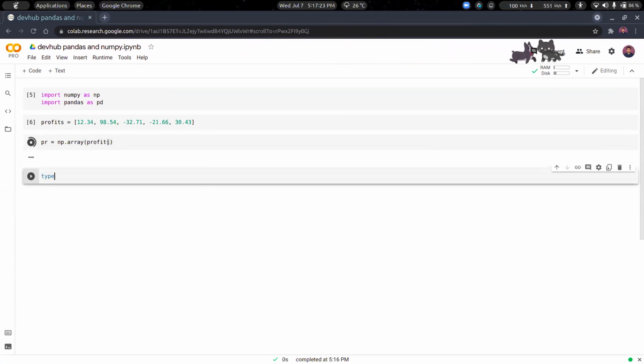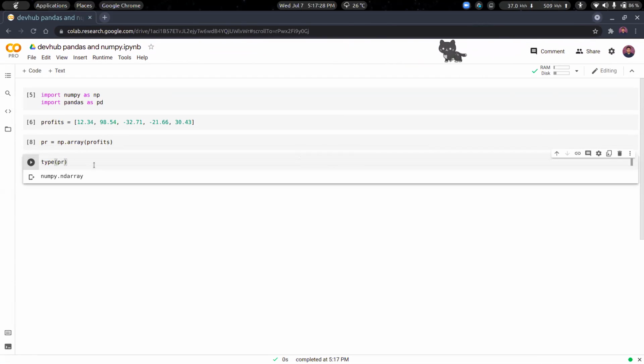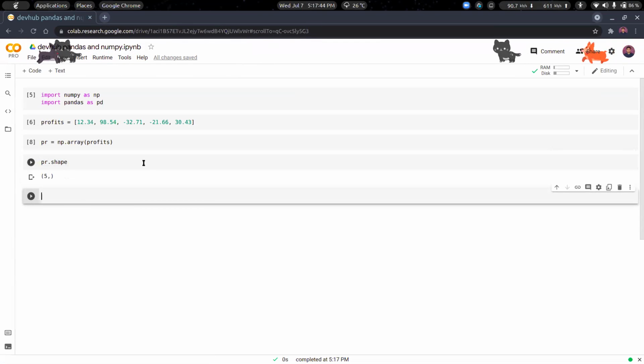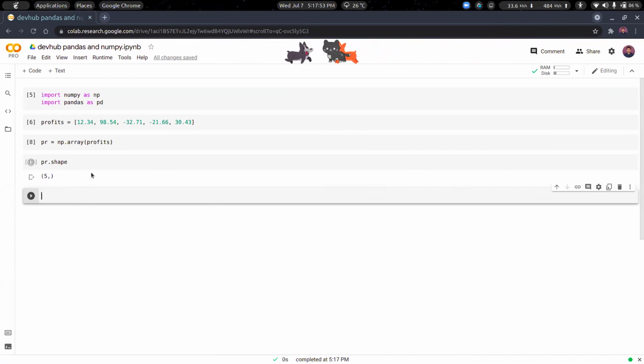Now if I type PR, I'll see that it's a numpy.ndarray, an n-dimensional array. Here it is obviously a one-dimensional array. If you want to see how many values it has, we can write pr.shape and it will give you 5 comma. It's an awkward thing that it writes 5 comma and not 5, so don't worry about that. That's all right.